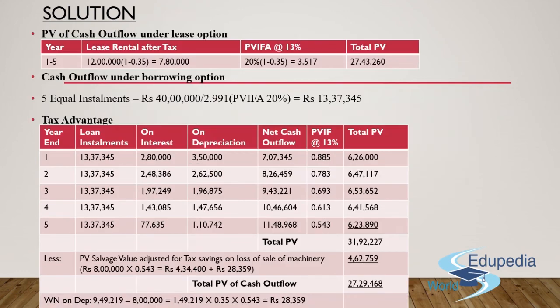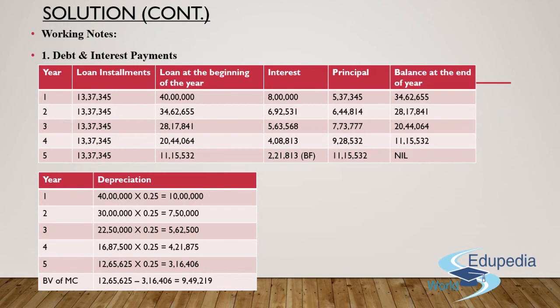Coming back to the tax advantage table. Now guys, year end, that is 1, 2, 3, 4, 5. Loan installment will remain the same for each of the 5 years, 13,37,345 rupees. The interest amount has been calculated in the debt and interest payment table itself. Interest amount for first year is 8 lakh, 6 lakh 92,531 for year 2 and so on till year 5. So what's going to be the tax advantage, guys?